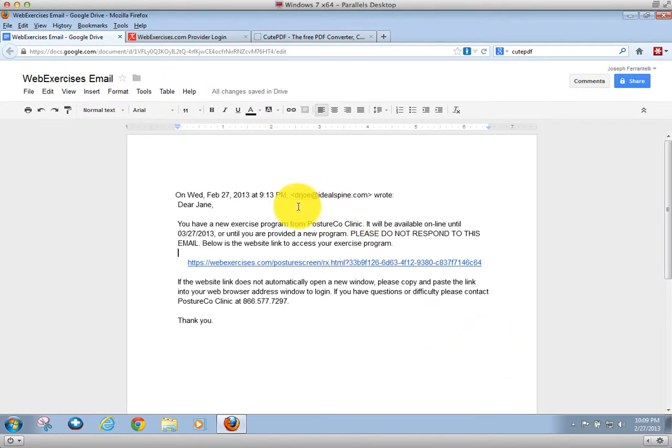Once you do, the patient or client of yours is going to get an email that will have this body text present, which will have their name. It'll be coming from your email address. It will obviously show your clinic, I just said Posture Co Clinic, and your contact information. This is also blind carbon copied to the email address that you put in the application Posture Screen Mobile in the settings, not necessarily the email address that you sent it from on your device. So make sure you put that email address in there. It's the same email address that you'll blind carbon copy the posture analysis to as well.